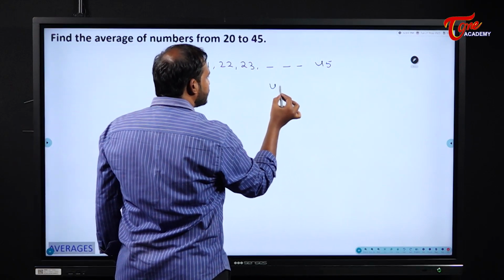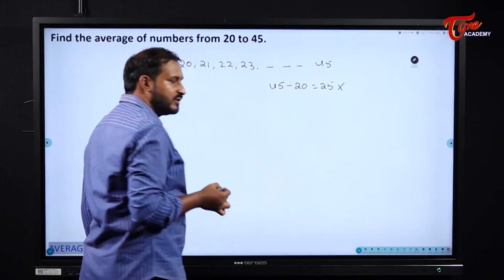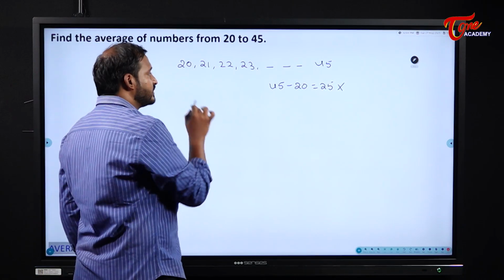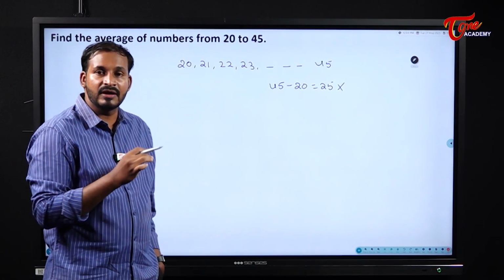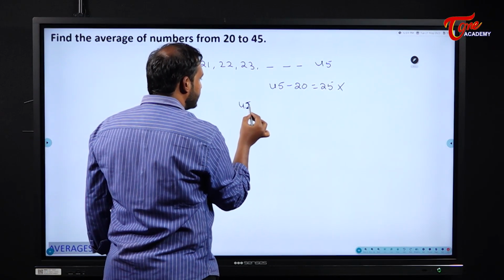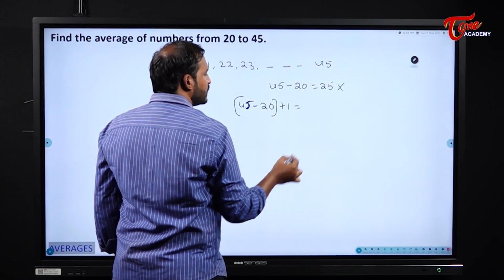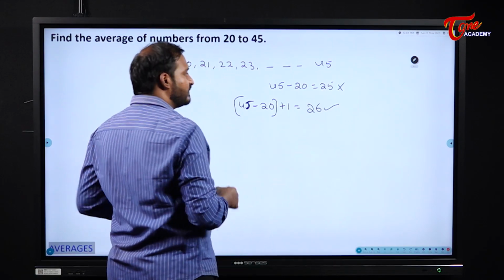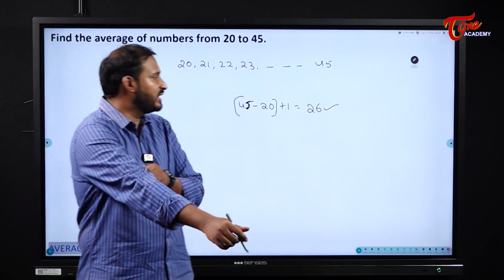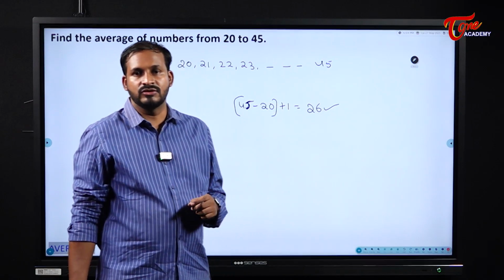Few students will think it as 45 minus 20, which is 25 observations. This is wrong, students. Why? Because if you count, you will get 26. So whenever you want to find the number of observations in the case of consecutive numbers, you can do 45 minus 20, but please add plus 1 to this. So total 26 observations we will have here. Is 26 an even or odd number? An even number.